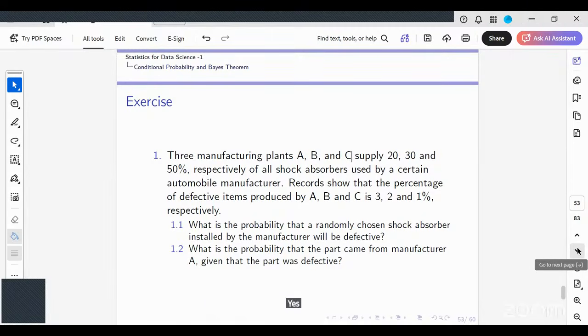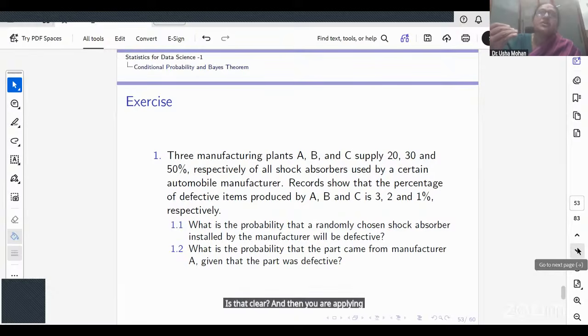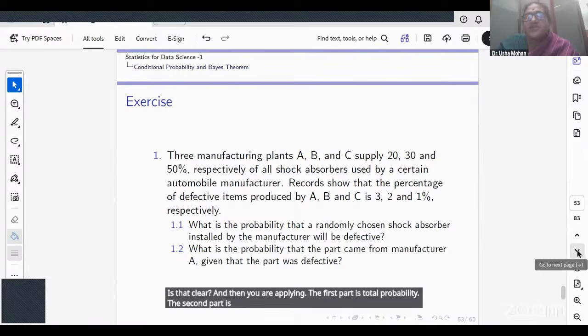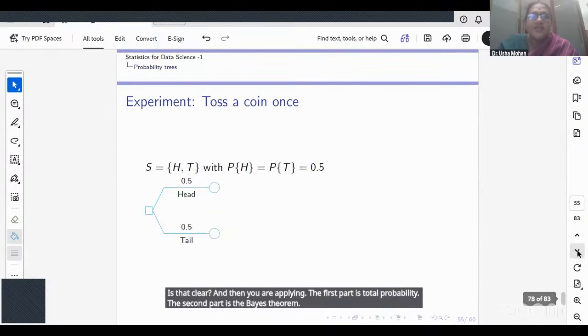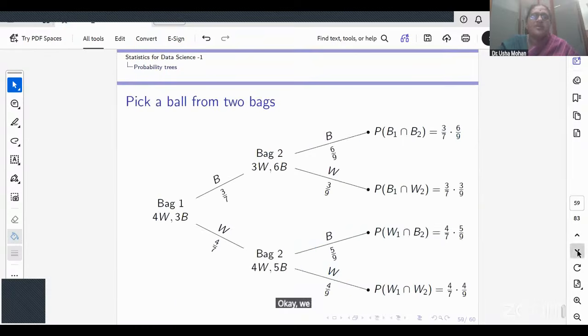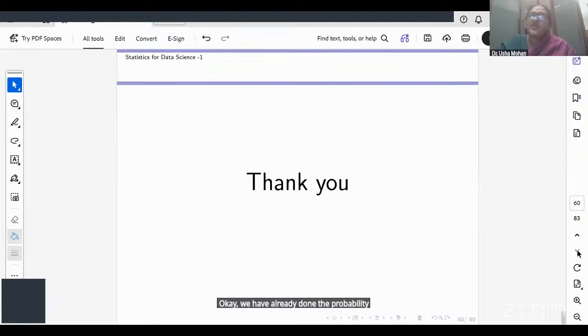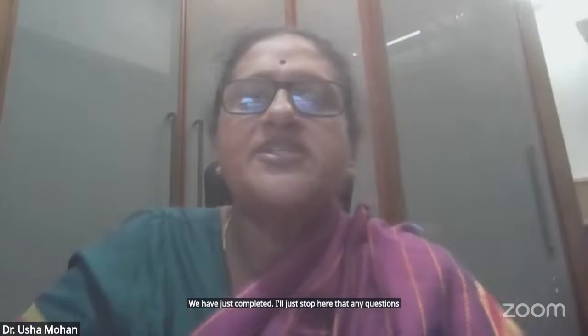Is that clear? The first part you apply is the law of total probability. The second part is the Bayes theorem. Is it clear? Okay, we have already done the probability. So with this, I think we have just completed. I'll just stop here. Are there any questions? I'll be happy to answer.